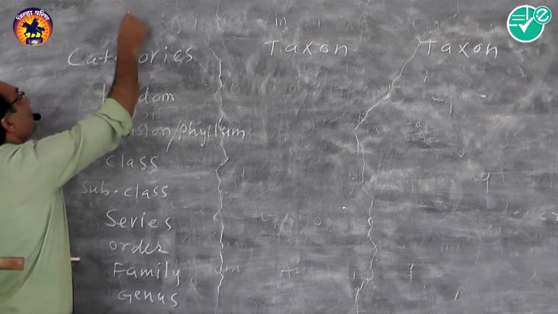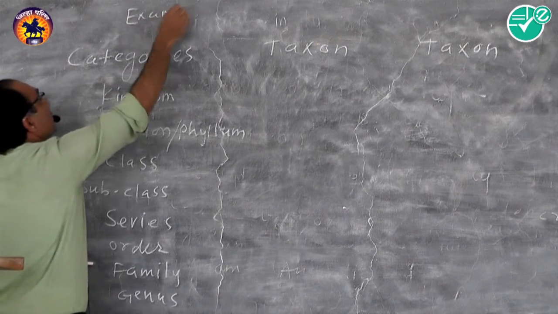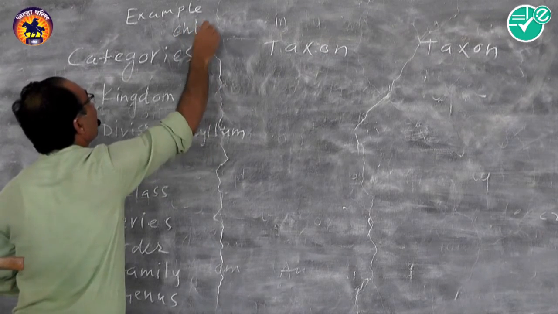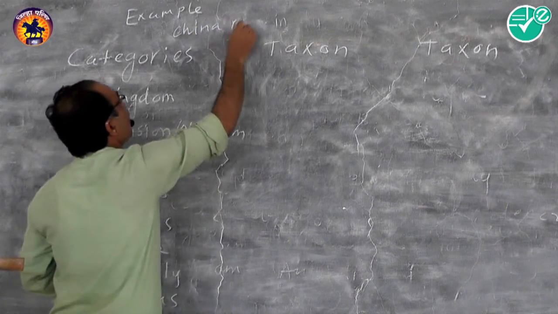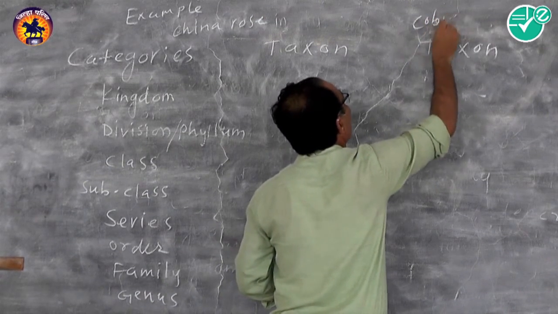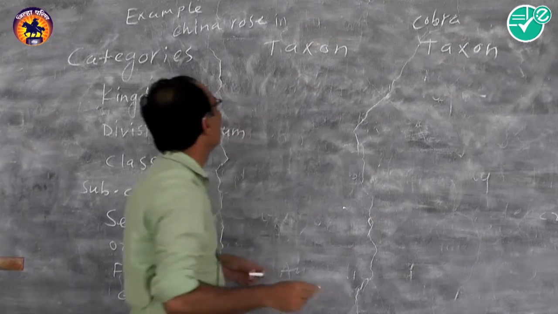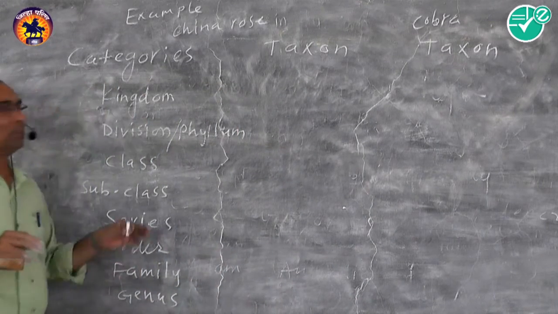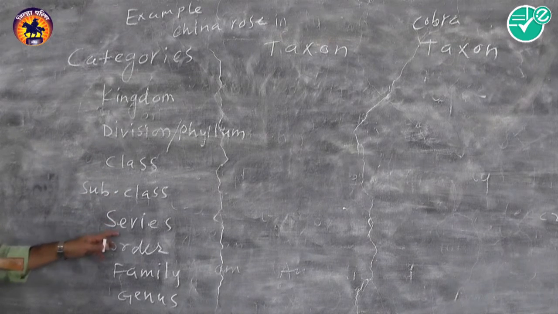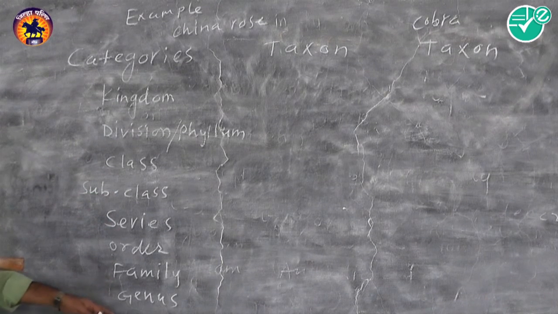Example is China rose for plant and cobra for animals. These are the categories: kingdom, division, class, subclass, series, order, family, genus, and species.